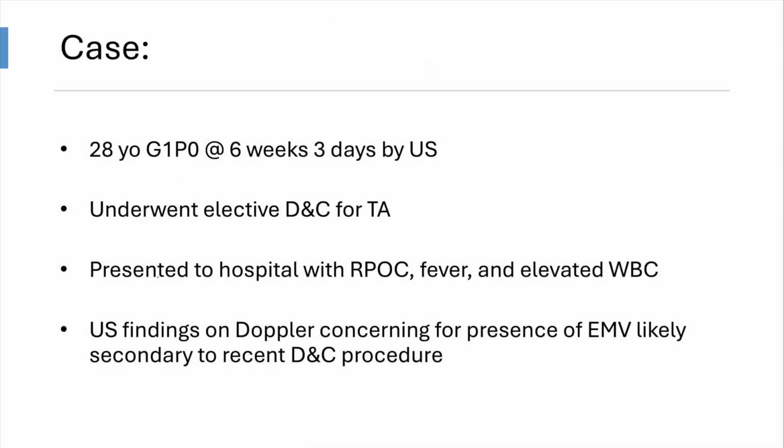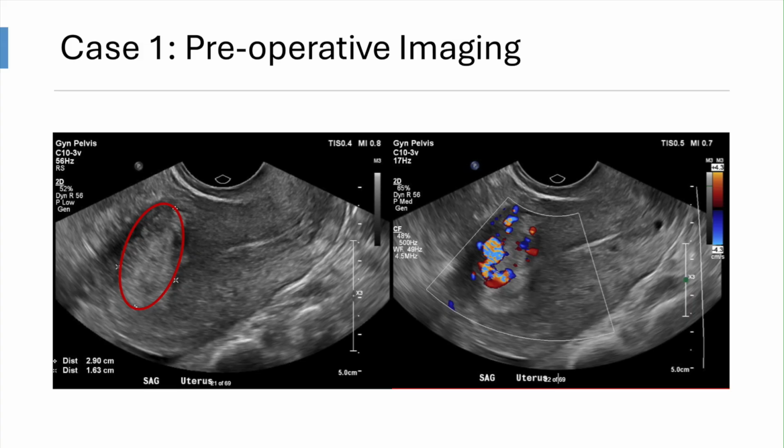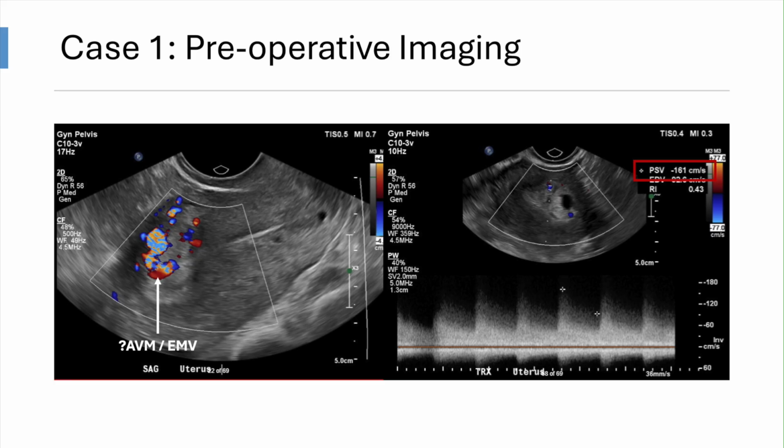This case focuses on a 28-year-old G1P0 who underwent an elective D&C for therapeutic abortion at 6 weeks, 3 days gestation. She then presented postoperative day 7 with retained products of conception and signs of infection. Her ultrasound described a thickened and echogenic lesion at the uterine fundus consistent with retained products of conception. There is a focus of vascularity which demonstrated extremely high velocity of up to 161 centimeters per second and arterialized venous waveforms, concerning for the presence of an AVM.